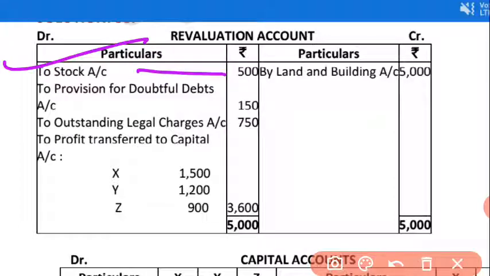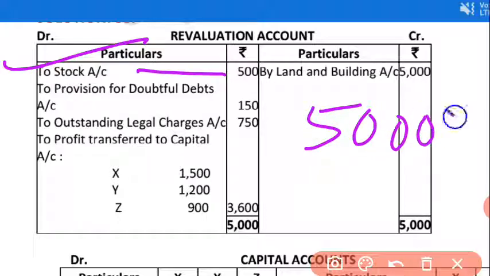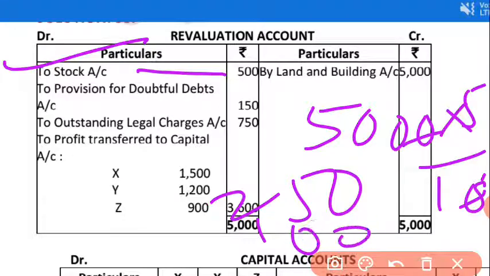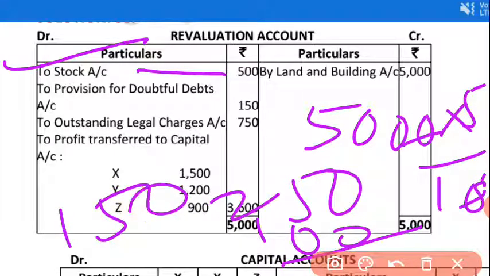After that, provision for bad debts is 5%. Already I have calculated 5% of 5,000, 5,000 into 5 upon 100, so it becomes 250. But in the balance sheet it is already given 100, so the provision is increased by 150 more, so here we will write 150.